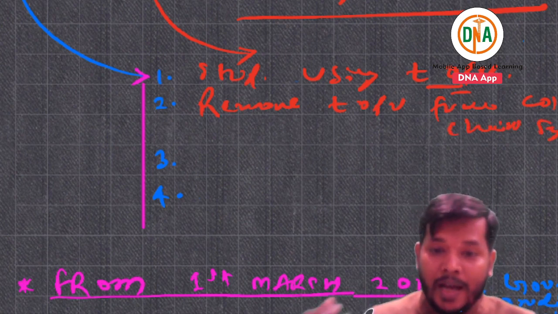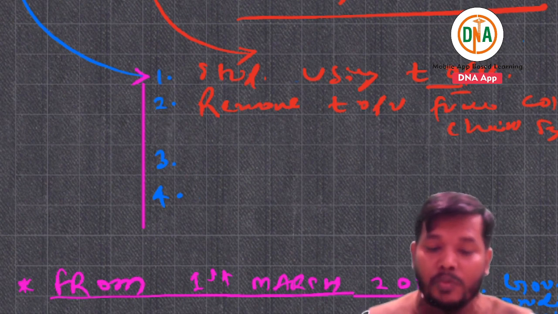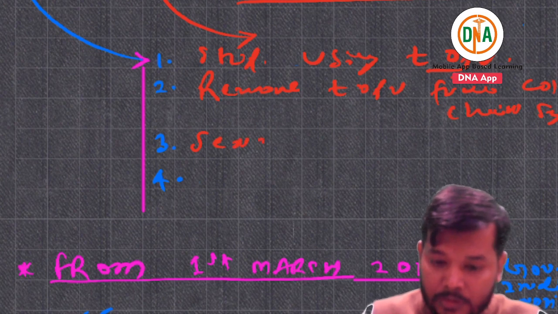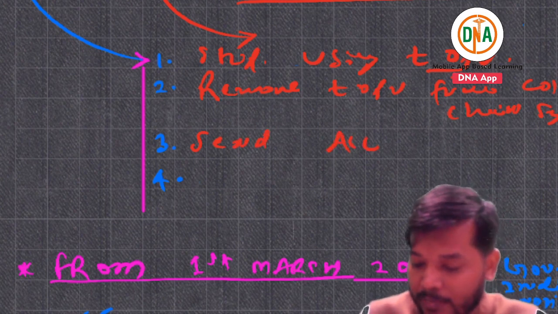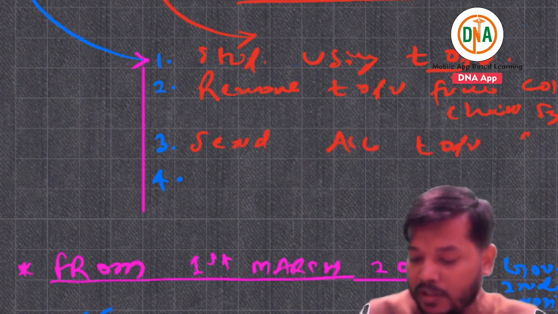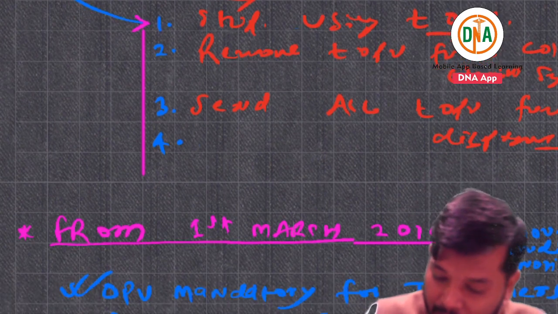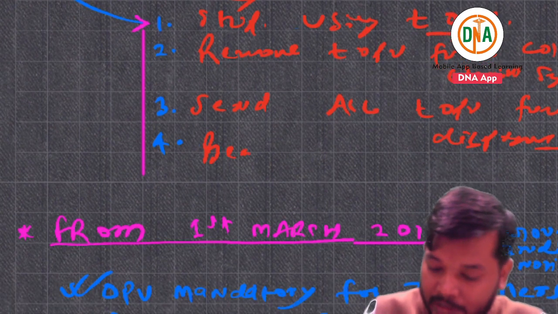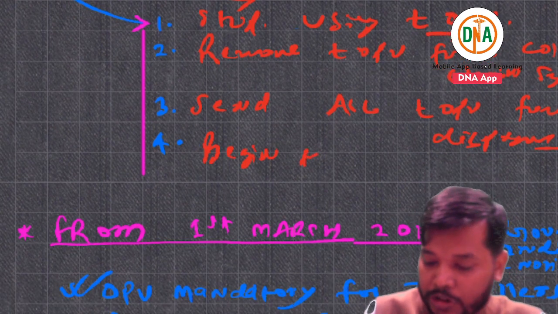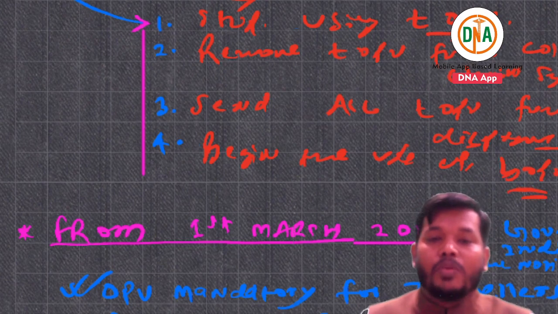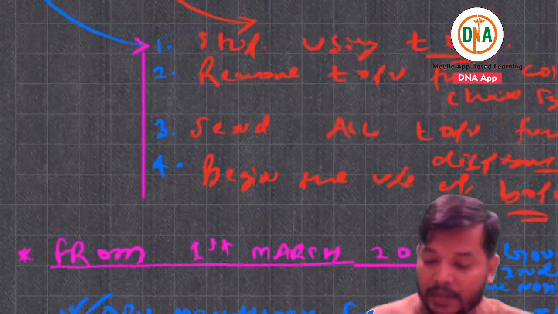If you have removed all of it from the cold chain system, then send all trivalent OPV for disposal, and lastly begin the use of bivalent OPV. So this is the switching.